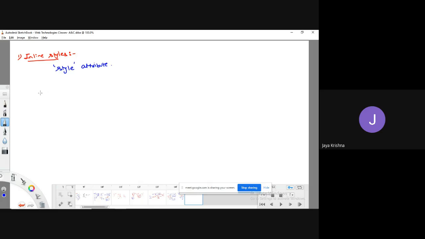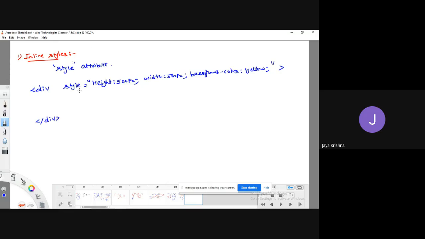Like for example, as I have said, the division tag. For the division tag, in the opening tag itself, we have to use the style attribute, style equal to double quotations, height colon 500 pixel semicolon, width colon 500 pixel semicolon, and something like background color colon yellow semicolon, followed by, right? Like this you can write any number of rules. This way of applying styles we call inline styles.